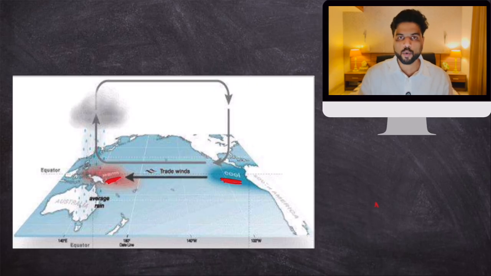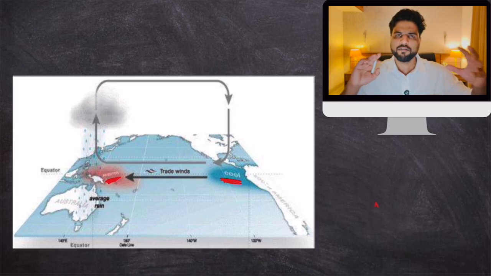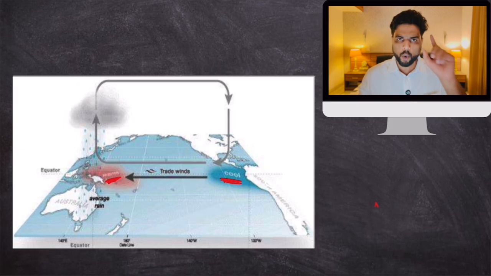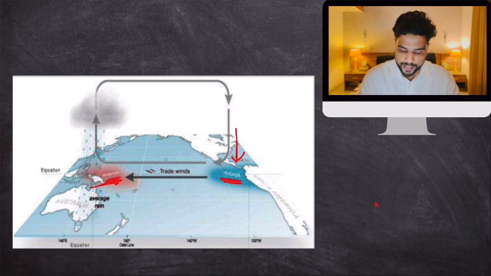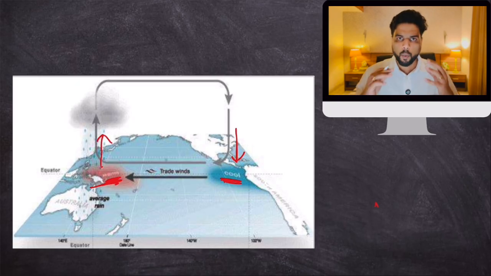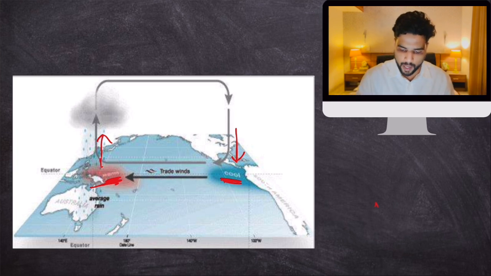Because the sea surface is cool over here, the temperatures are low, and because colder temperatures are there as compared to this portion, the air tends to descend. Because warmer temperatures are near Indonesia and Australia, air tends to rise. You all know warmer temperatures allow air to rise upwards. So air rises upwards over here, and air descends over here.